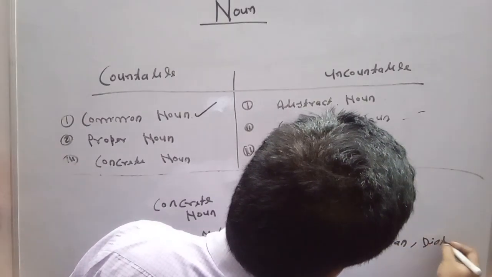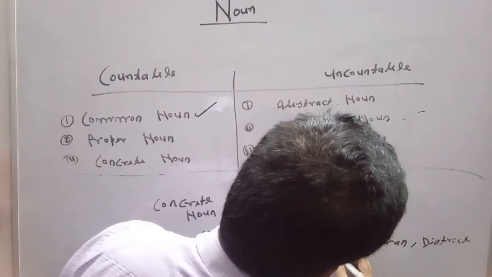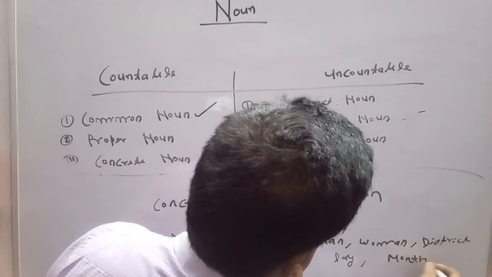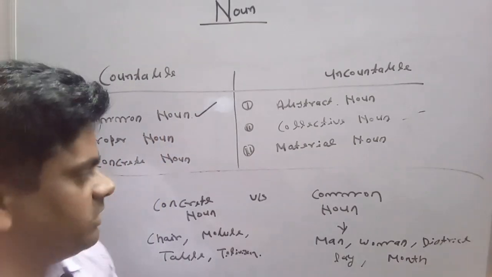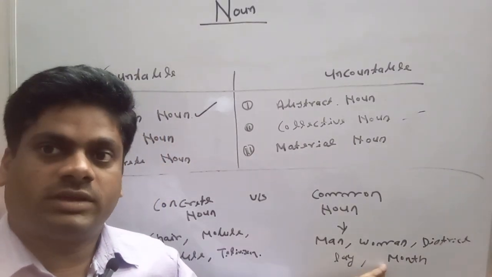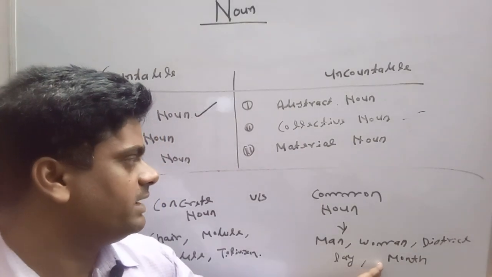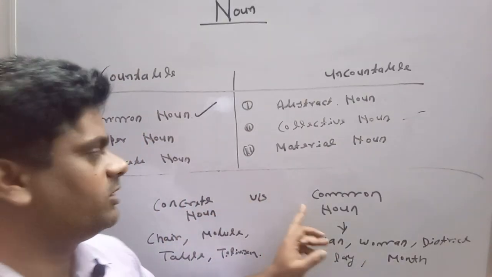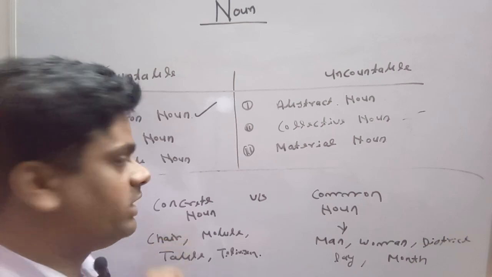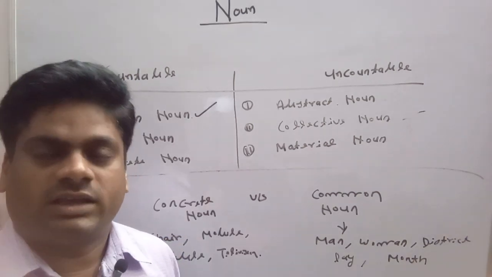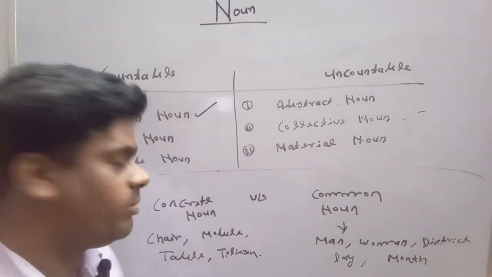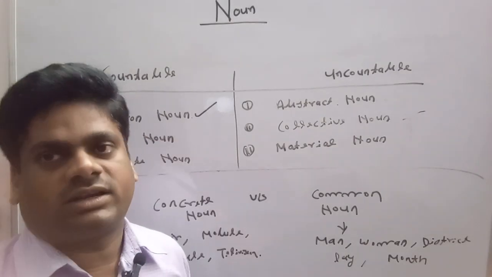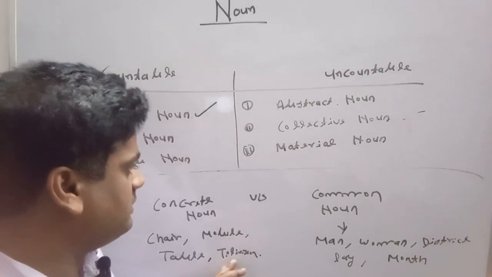district, day, month, these are the common nouns. Common nouns cannot become concrete nouns, but concrete nouns can become common nouns. As chair, we can use chair in the sense of common noun. We can use mobile, table, television, etc. in the sense of common noun.